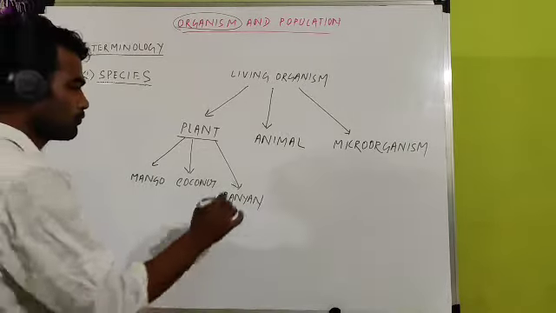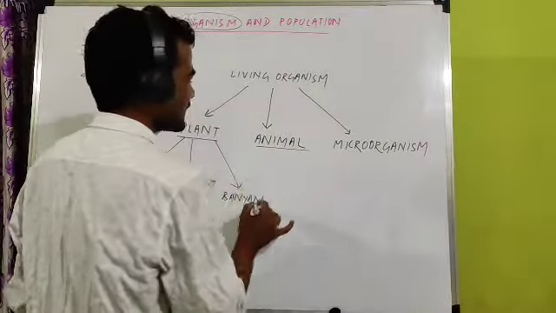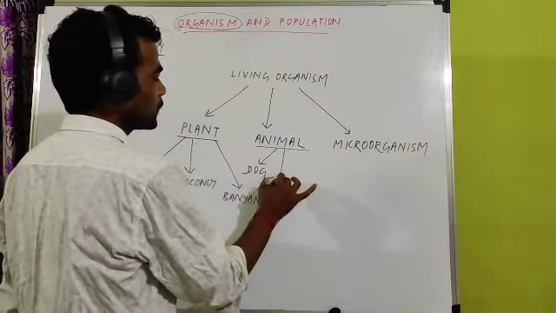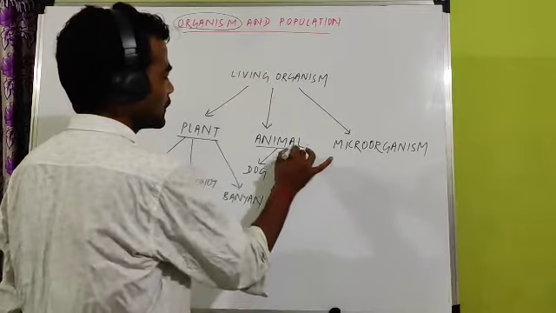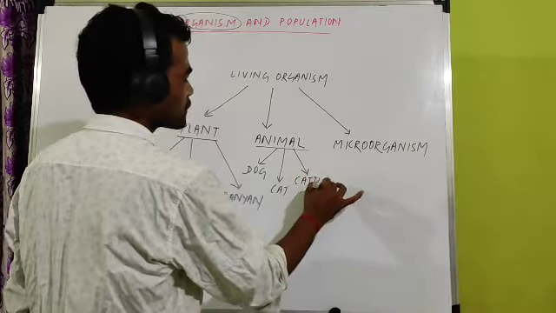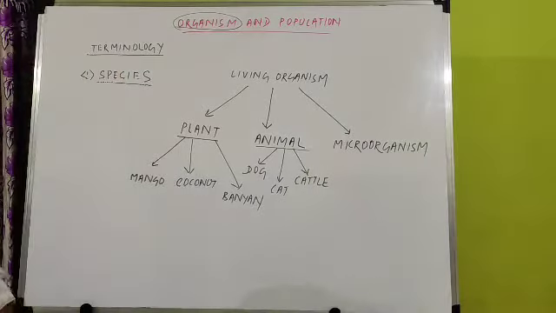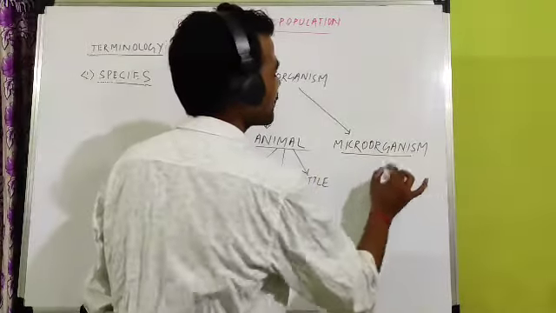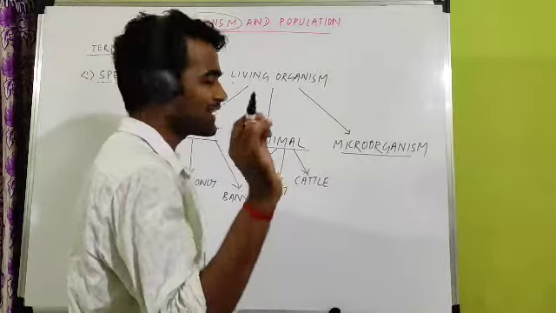Similarly, if you look at your environment, different types of animals are found. You can find a dog, a cat, cattle, cow, goat, like that. Similarly, different microorganisms are also there which are not visible. Micro means very small.